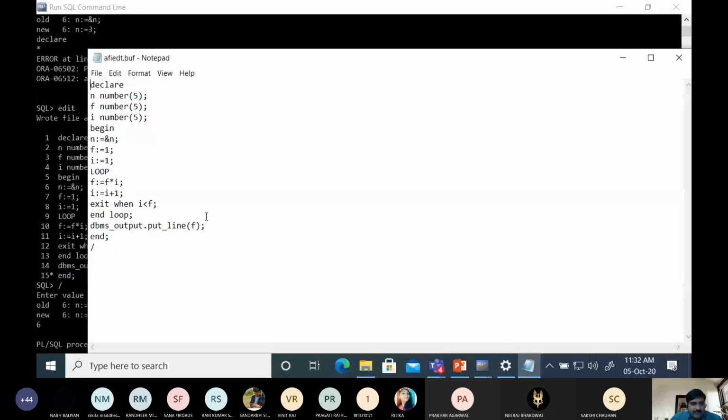Suppose if we store F with the value of n, then what will you do? If we assign here the value n, then here we will write I equal to I minus 1, and then the loop condition for exiting from the loop.